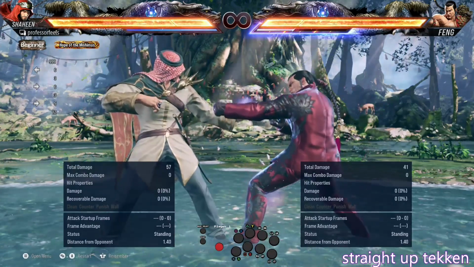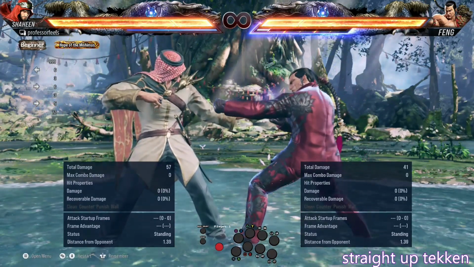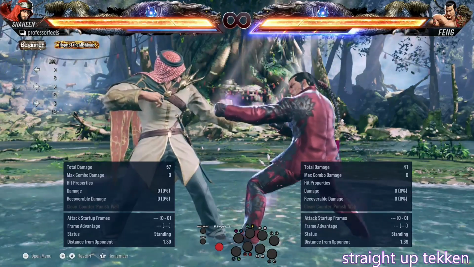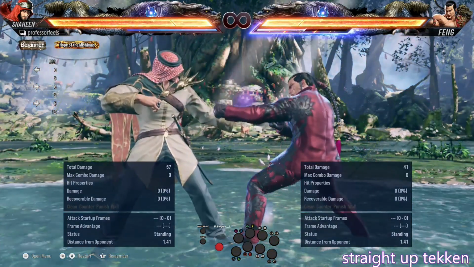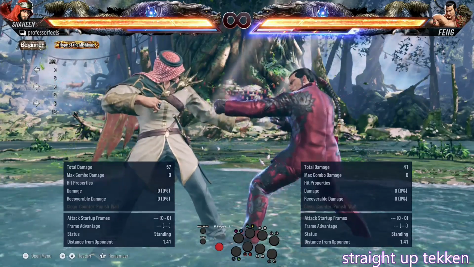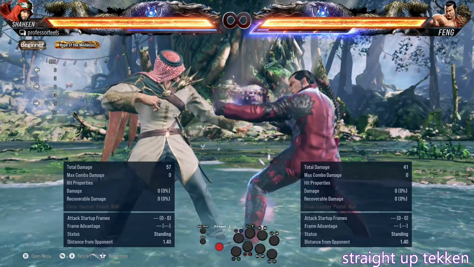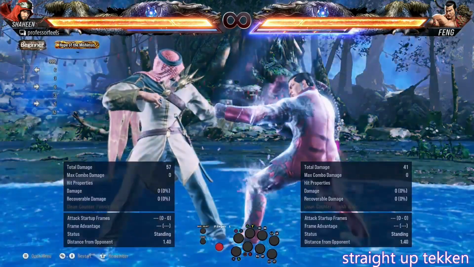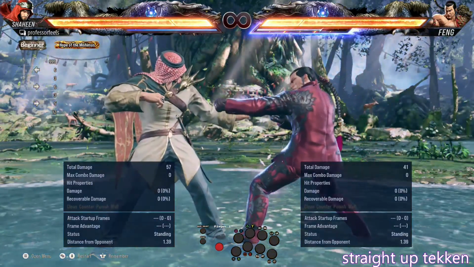So if you are plus 1 and you do a jab, your second jab is essentially 9 frames instead of 10, and from the side of the defender, their jab will be 11 frames instead of 10. So at plus 8, if you do a 15 frame move, the move is essentially 7 frames from the perspective of the opponent, because you can act 8 frames earlier than normal, as 15 minus 8 is 7. But from the opponent's perspective, doing a jab at minus 8 would be functionally 18 frames.